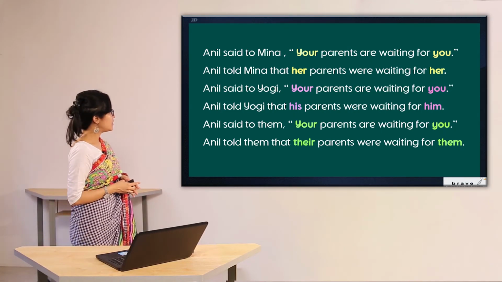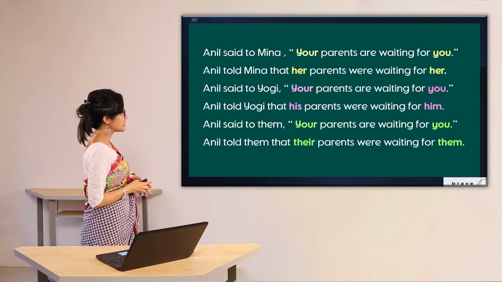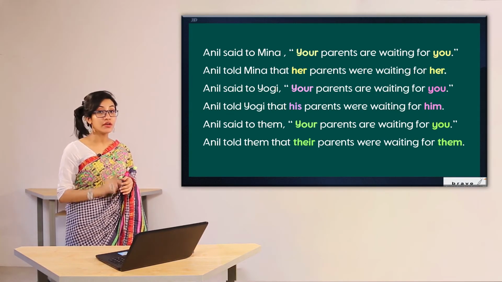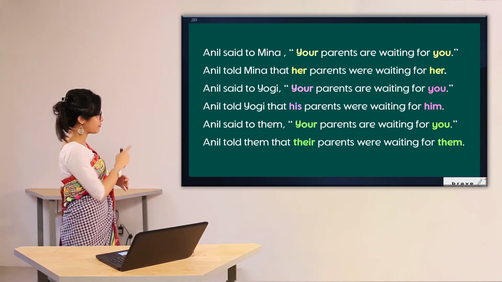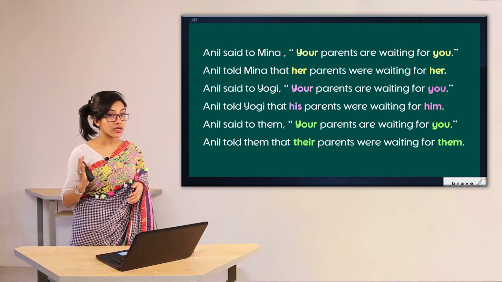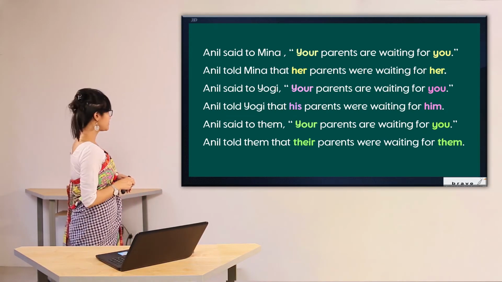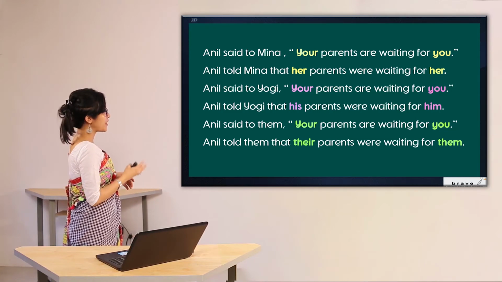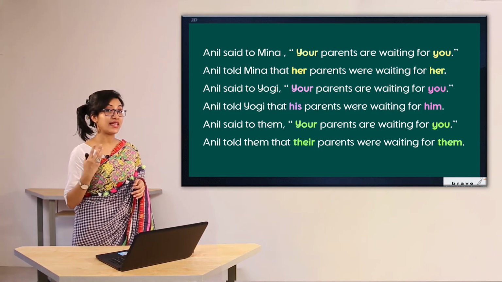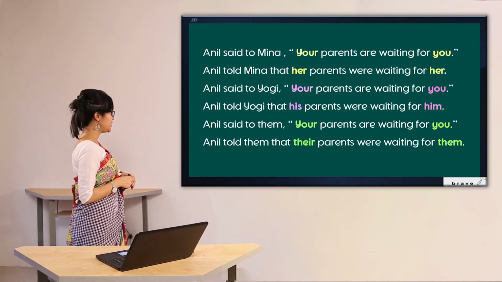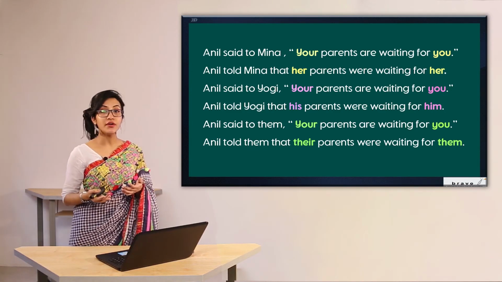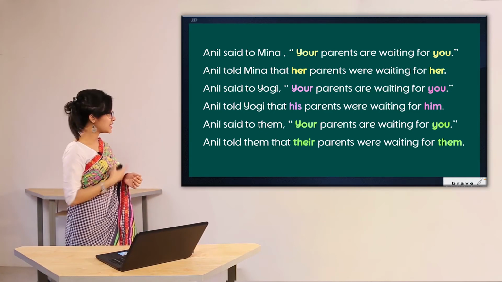Now the second one, Anil said to Yogi, "Your parents are waiting for you." Now the same sentence has been written by changing the object. Here, Yogi is a boy. For that reason, we have written, Anil told Yogi that his parents were waiting for him. And in the third one, Anil said to them, "Your parents are waiting for you." In this case, since the object is them, for that reason we have written, Anil told them that their parents were waiting for them, since it is a plural noun.